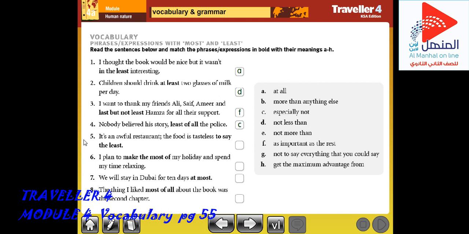Number 5: It's an awful restaurant. The food is tasteless, to say the least. So we have in here "to say the least." Yes, it means not to say everything that you could say. What is it? Yes, G. Excellent. When we have in here it's an awful restaurant, the food is tasteless, to say the least. Not to say everything that you could say.